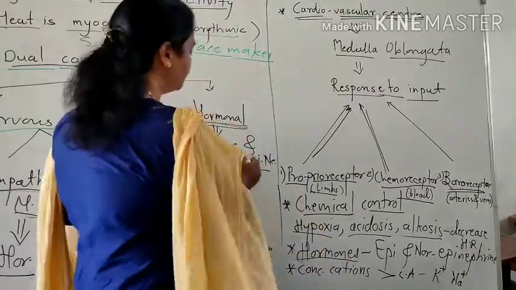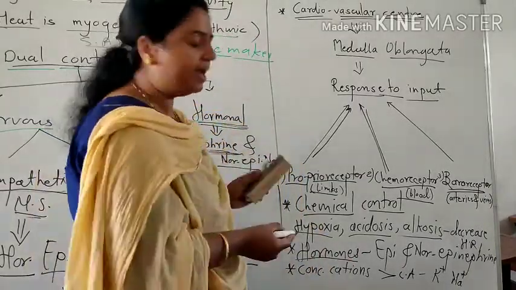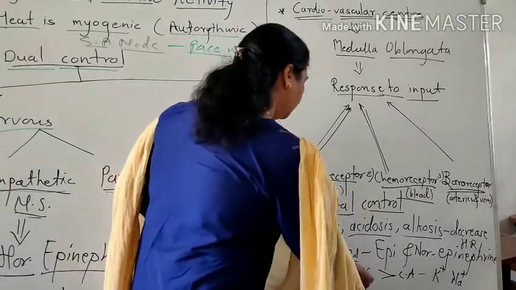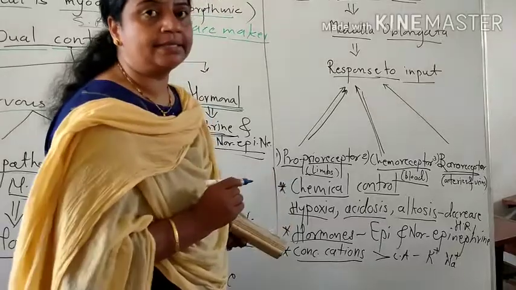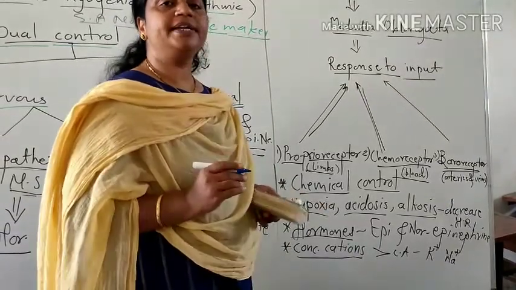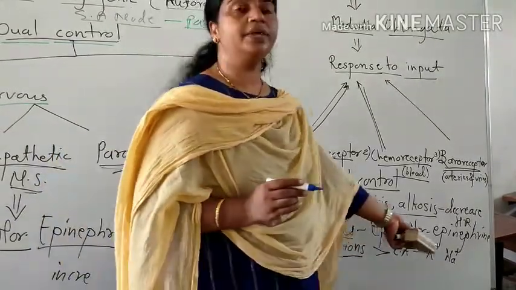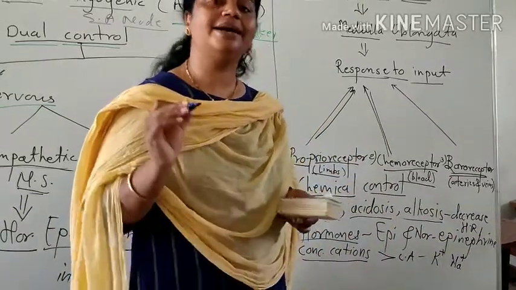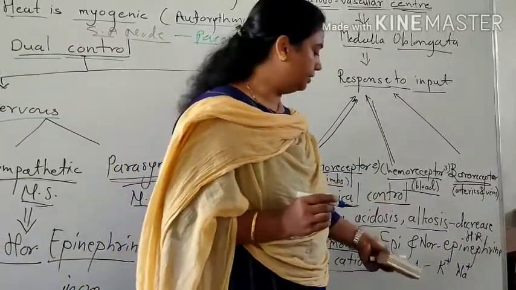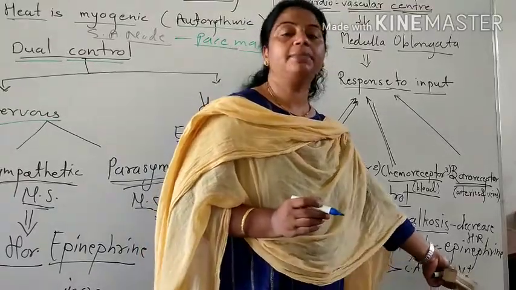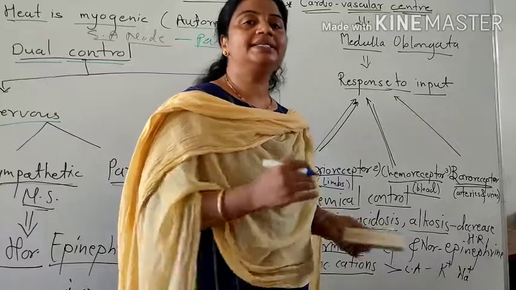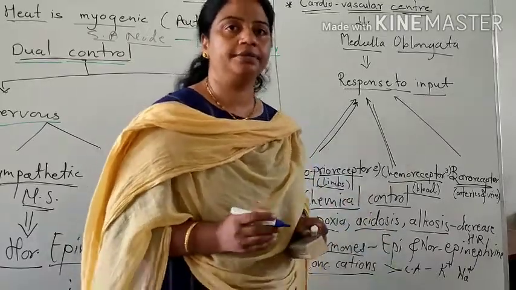We are also studying hormones. Norepinephrine and epinephrine increase cardiac activity. Then the concentration of cations present in the blood, like K plus, Na plus, Ca plus plus, also affects cardiac activity. When K plus and Na plus concentrations increase in the blood, the heart rate decreases.